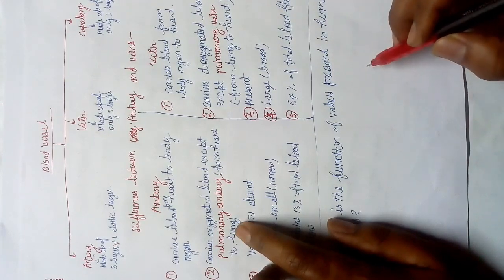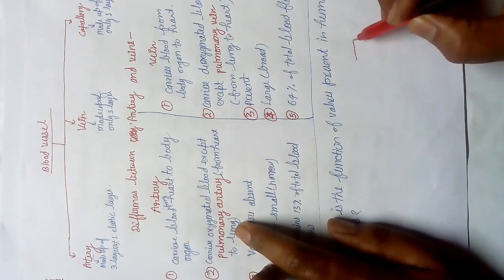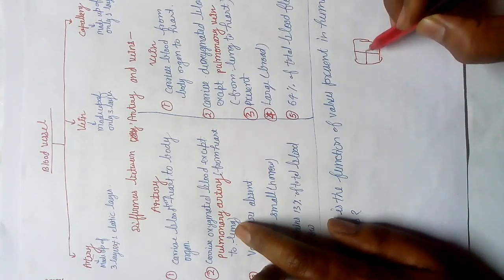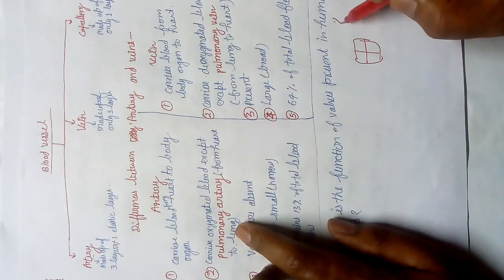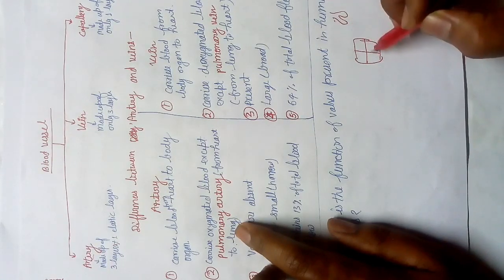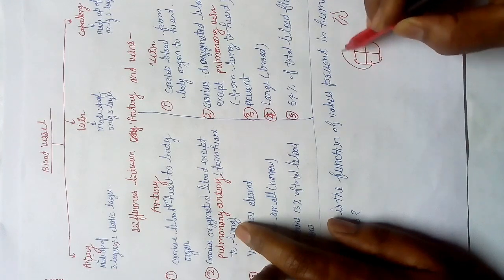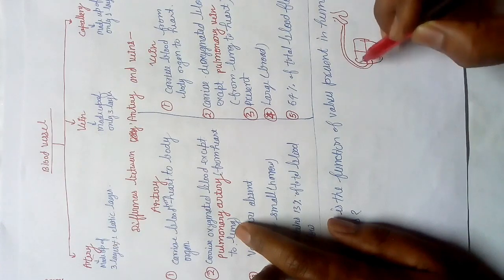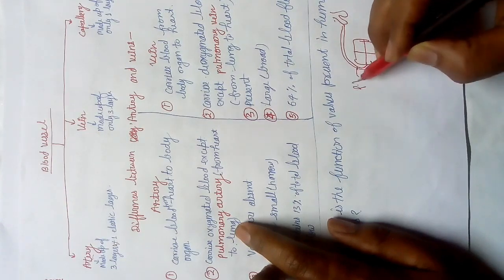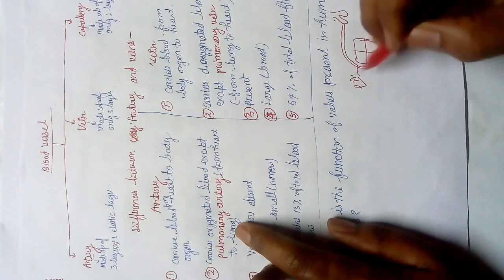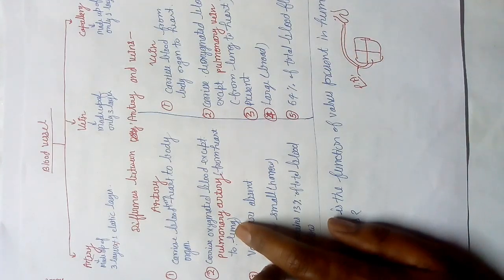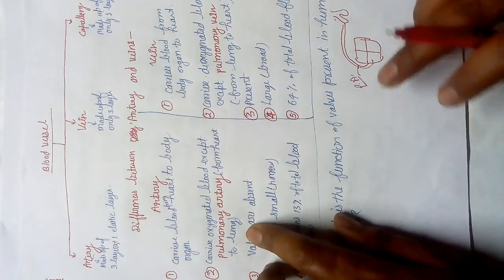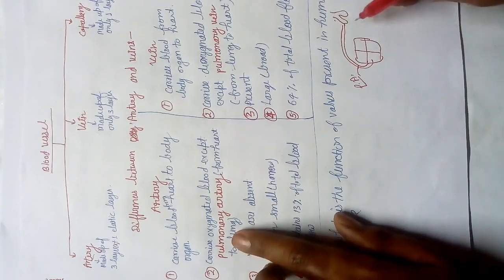Students, suppose this is your heart, and this is your lungs. So from here to here, this is the pulmonary artery. It carries impure blood, means deoxygenated. So there is the sentence, carries oxygenated blood except pulmonary artery.